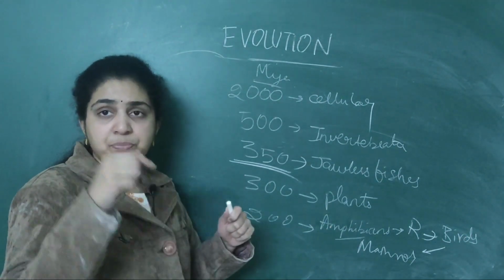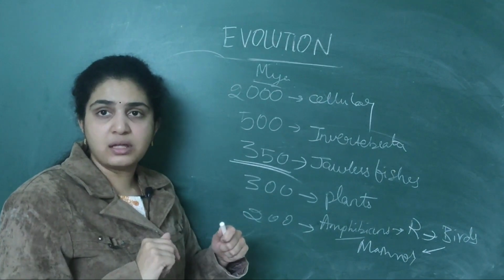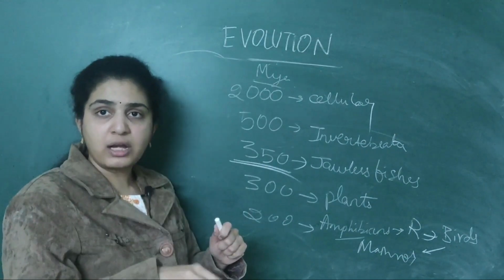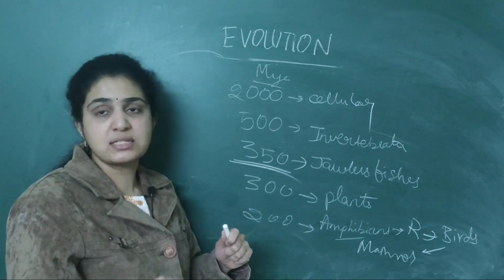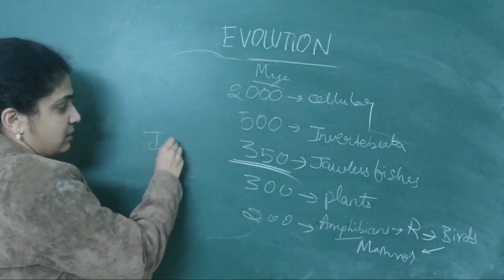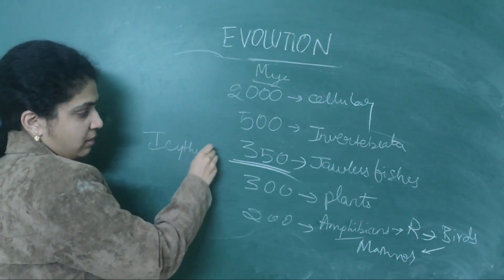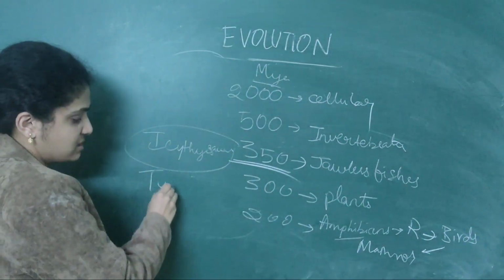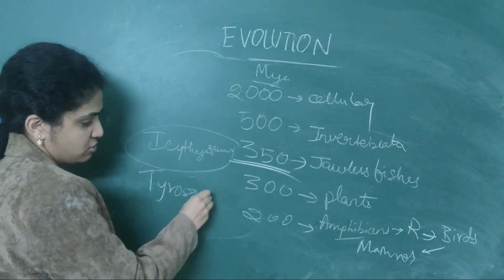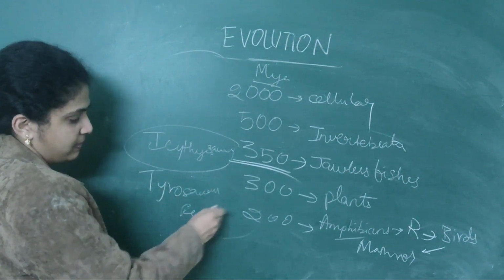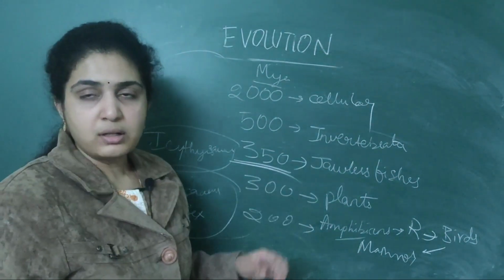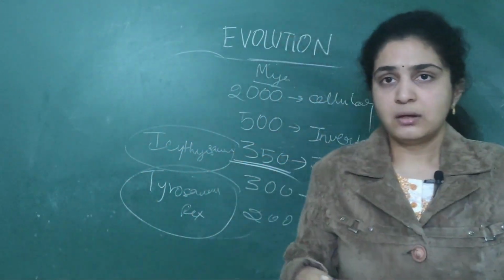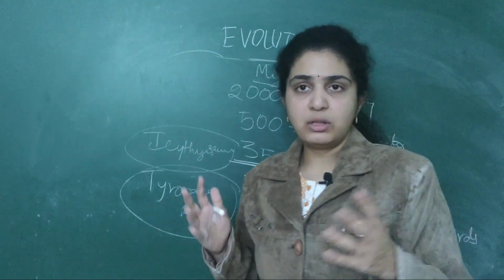Next, reptiles. That time dinosaurs were there. Some used to live in water, some used to live on land. When they were in water, they are called Ichthyosaurus. If they are on land, they are called Tyrannosaurus Rex. They were 20 feet high and used to have dagger-like teeth. About 65 million years ago they disappeared.